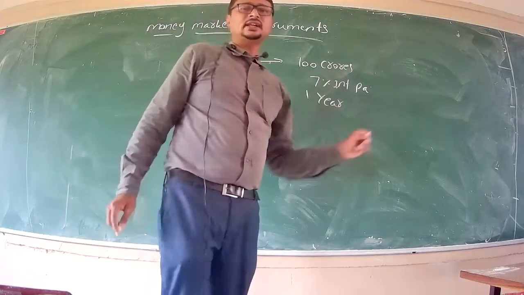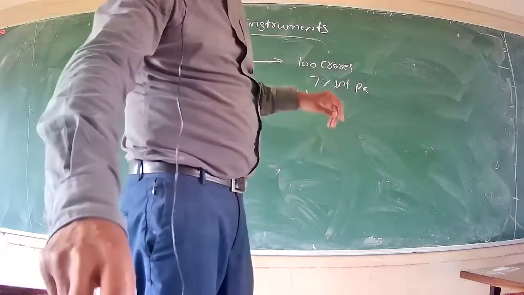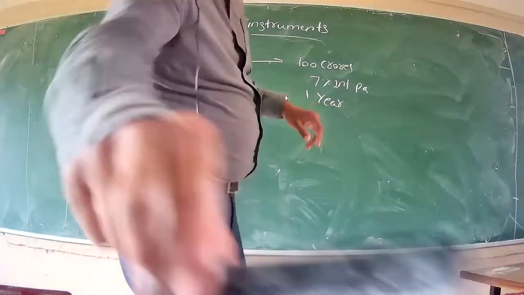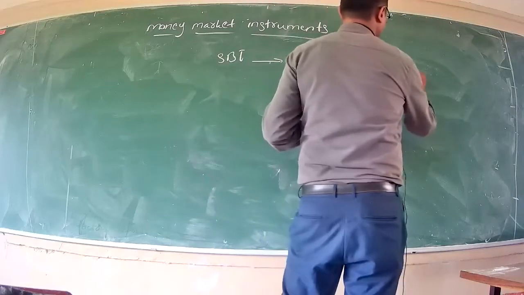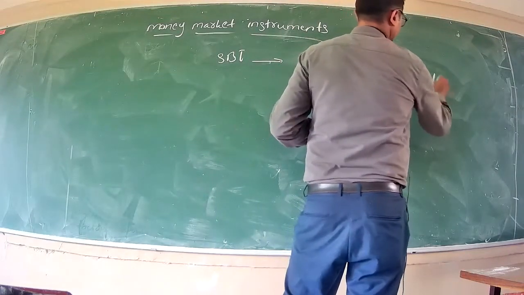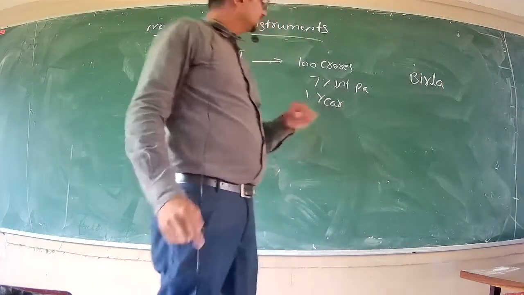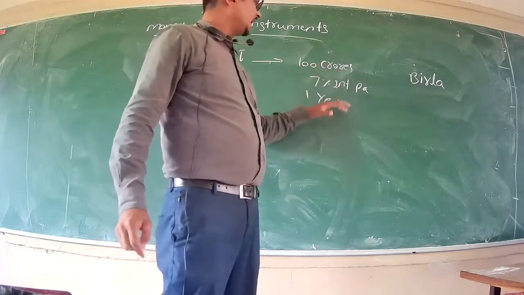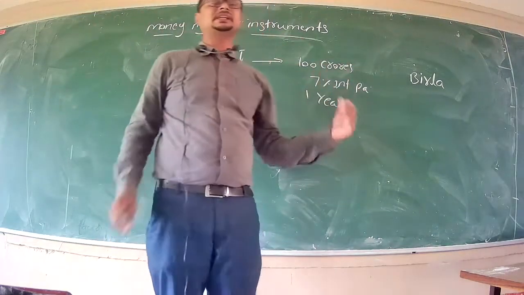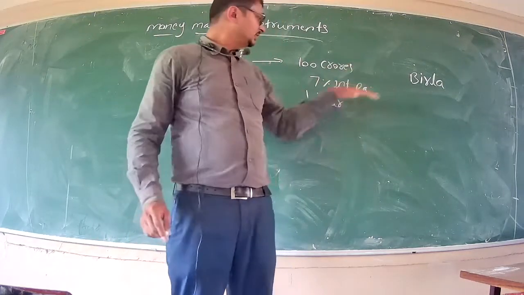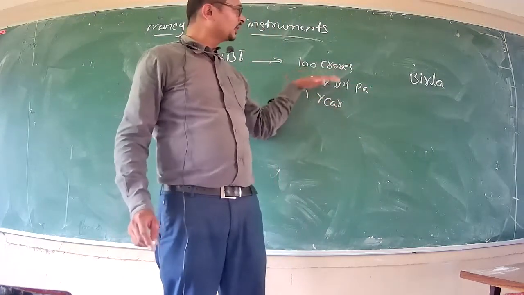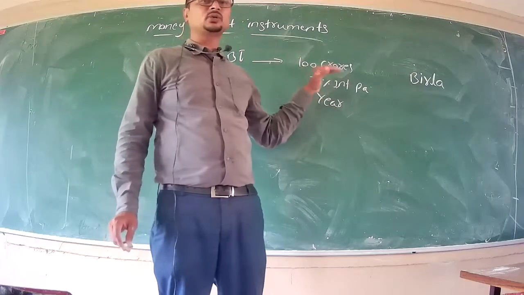So there are some people who have 100 crore, like say for example, Mr. Birla. Mr. Birla thinks that I have 100 crore surplus money, excess money with me. Since it is within a year, SBI is going to pay back.